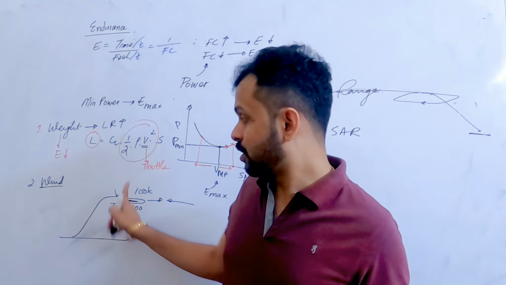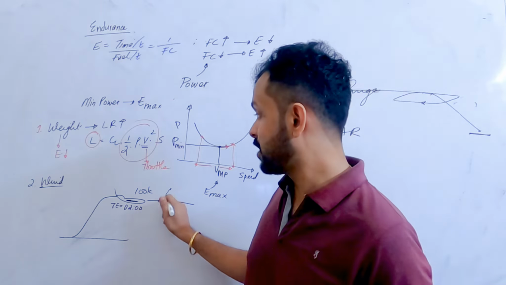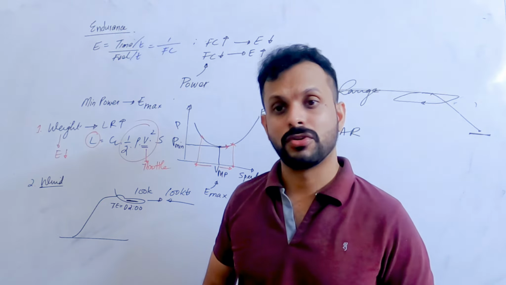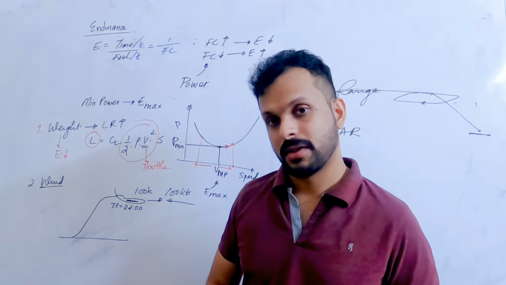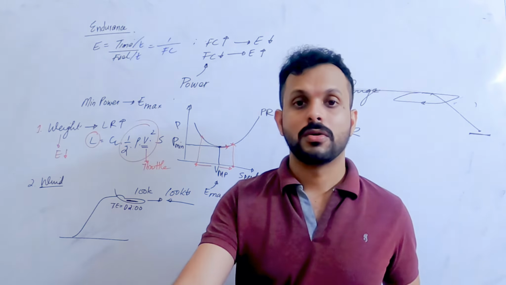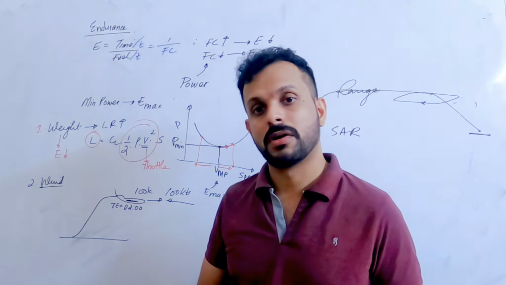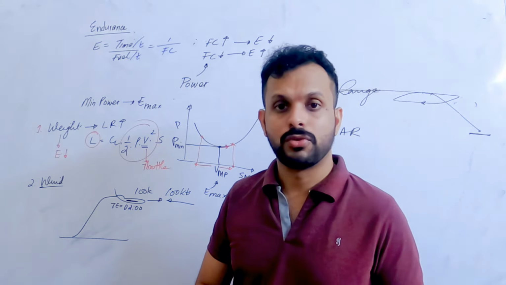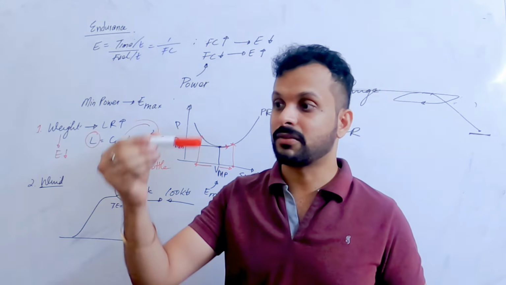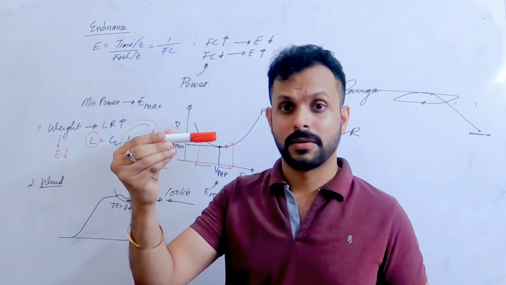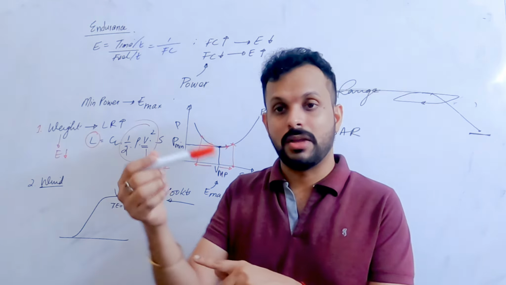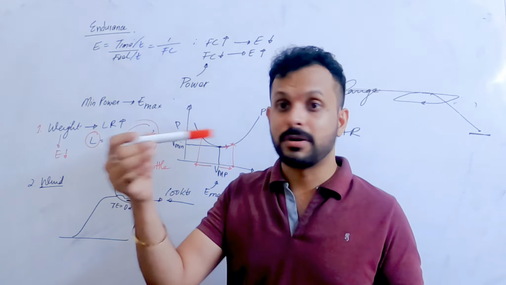Now you're taking off, you're flying at 100 knots, and imagine you have 100 knots of headwind. What is going to happen to you as far as your range is concerned? When your true airspeed is 100 and you also have 100 knots of headwind, will you move any inch forward? No, sir. You're moving 100 knots forward, 100 knot wind is coming against you, so the aircraft is going to stay up in the air like a helicopter. It is still having lift because the air is blowing over the wing. You cannot say that it's not flying, it is still in the air, but it's not going to move.